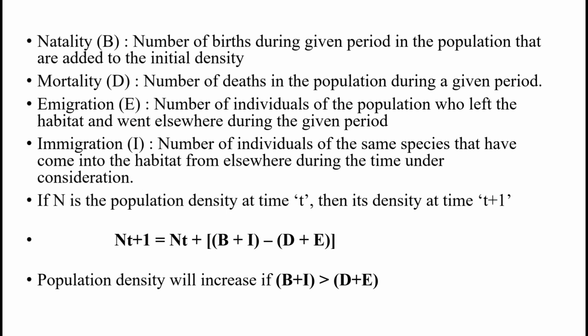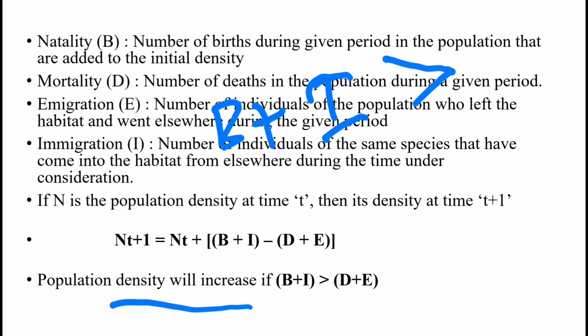So population density, that means the number of the population, will increase if birth plus immigration, that means entry of organisms, is more than the death plus emigration. Obviously when birth and immigration rates are high, the overall population density will increase.